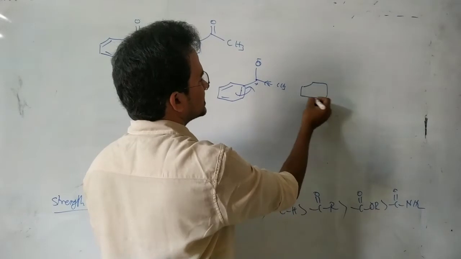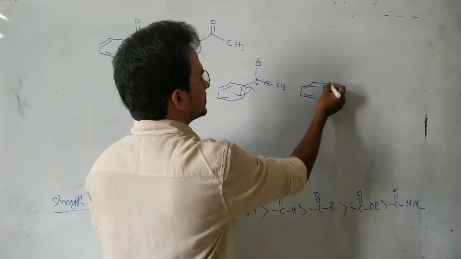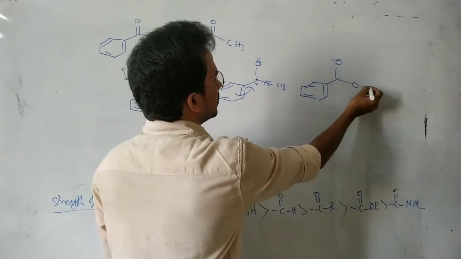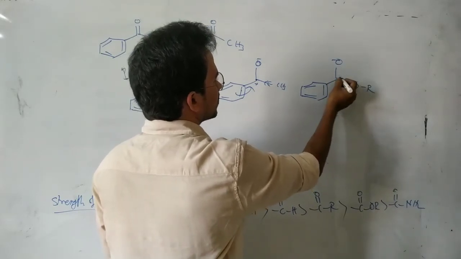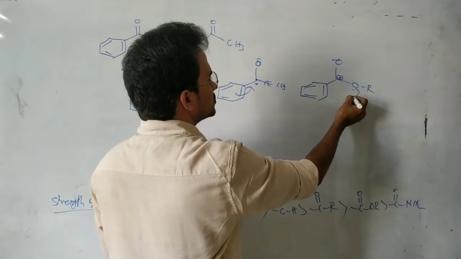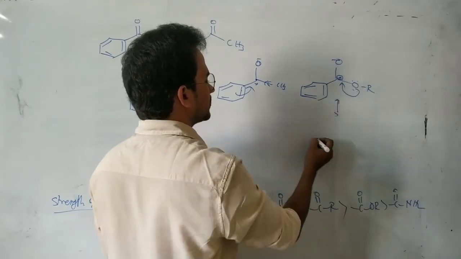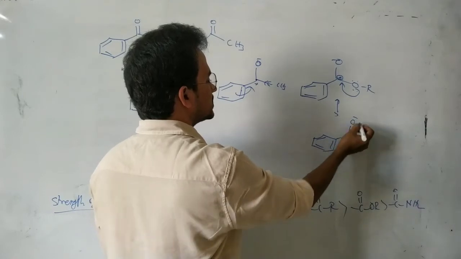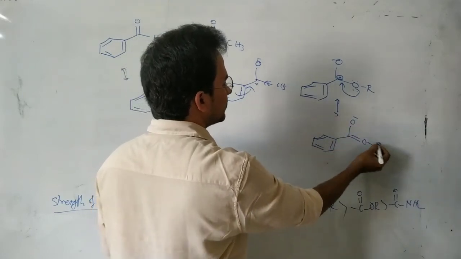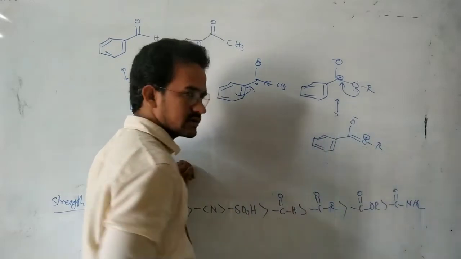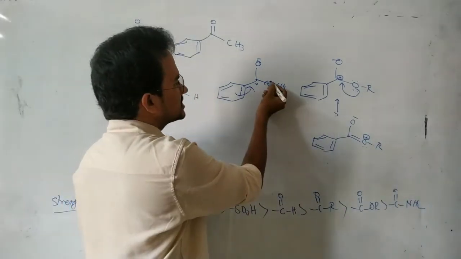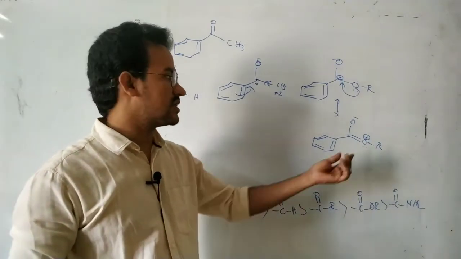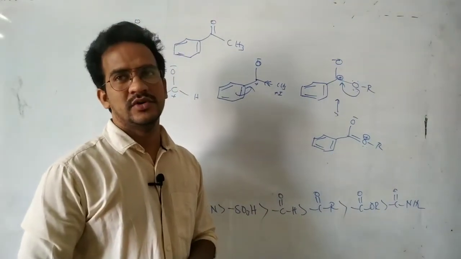Now for suppose if it is an ester, here OR, here positive charge, lone pair conjugation working. That means this positive charge is nullified by the resonance effect, but it is also nullified by the plus I effect. Which is more influencing? Resonance effect is more influencing.